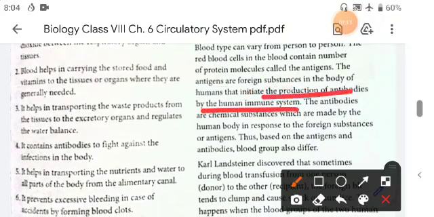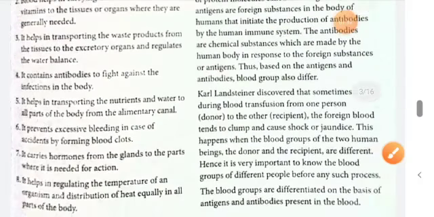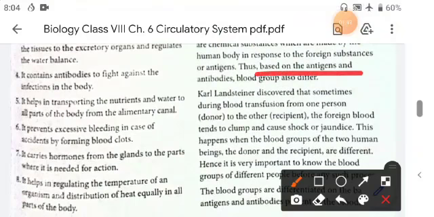Here the antibodies are chemical substances which are made by the human body in response to the foreign substance. That means in response to the antigens, antibodies are formed within the body. Thus, based on the antigens and antibodies, blood groups also differ.